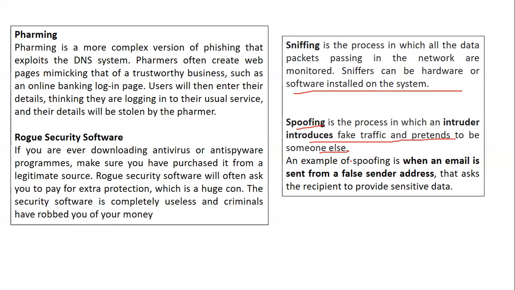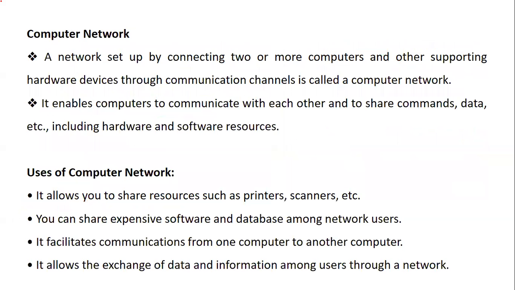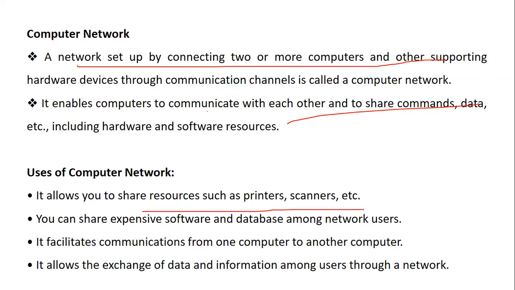Now let's understand computer networks. What exactly do we mean by a computer network? It is a set of networks where two or more computers are connected so that they can share data and communicate with each other. It helps to share resources such as printers, scanners, expensive software, and databases. It facilitates communication from one computer to another, and it helps to create the network.